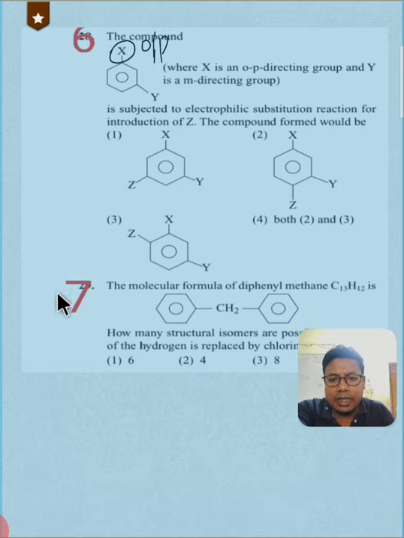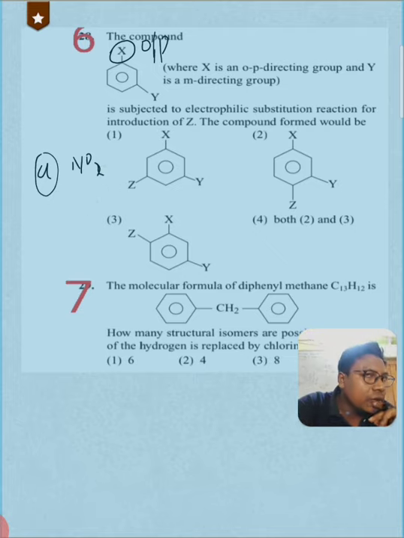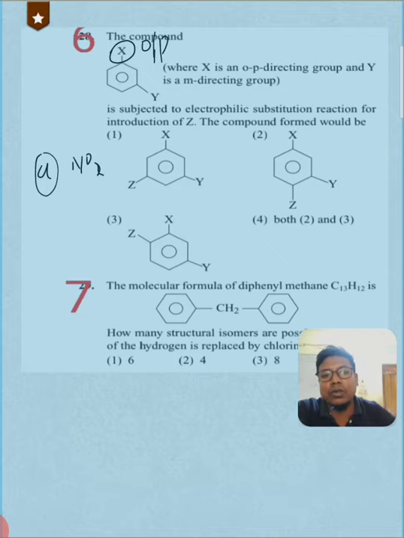Halogen, for example, is weak deactivating, and meta directing group is, for example, NO2, which will be a strong deactivating group. So among the deactivating groups, halogen will be the least deactivating group, right? So the product will be according to this Cl.